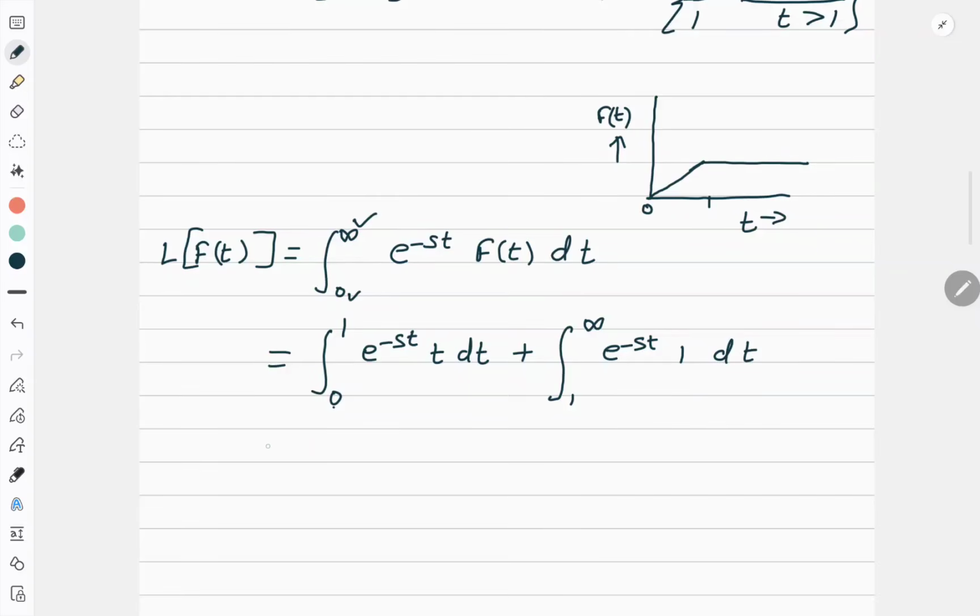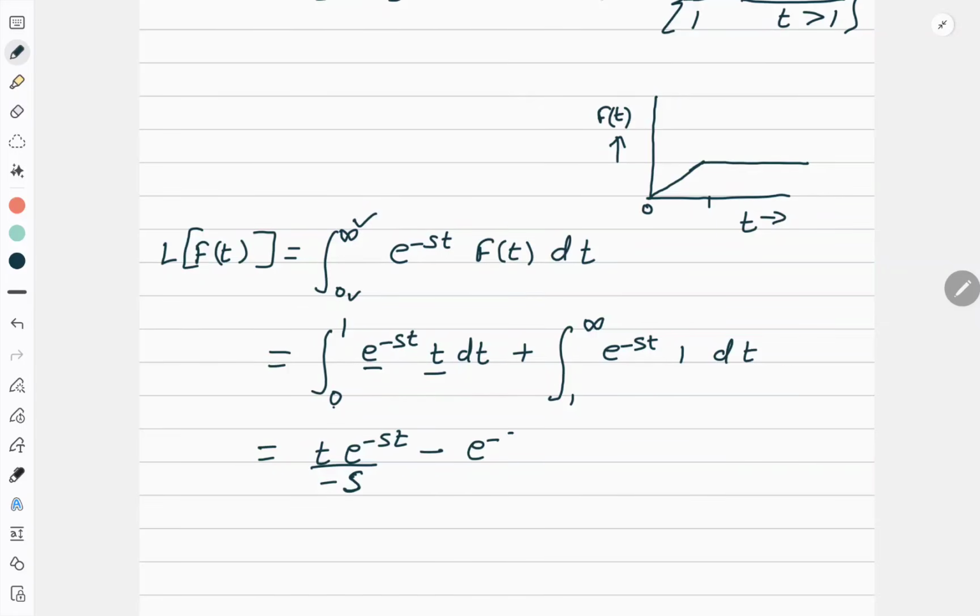Okay. Now next step, I'll integrate it. Now this term, I should integrate by parts. I have told you already a shortcut to do by parts. Now here, first function times integration of second function, minus integral of d by dt of first function times double integration of second.